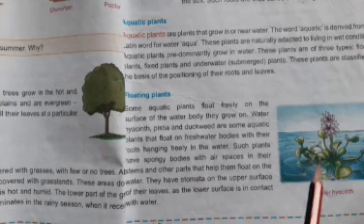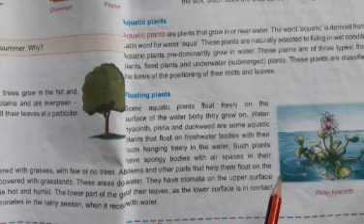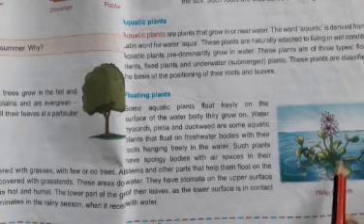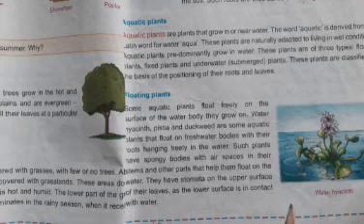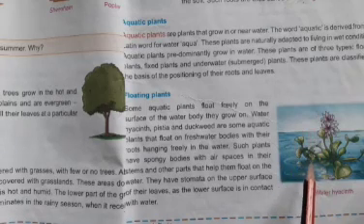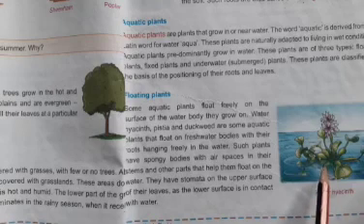Understood, kids? Okay. First of all, we see floating plants. Some plants float freely on the surface of the water body and grow on their own. For example, pistia, hyacinth, and duckweeds are some aquatic plants.